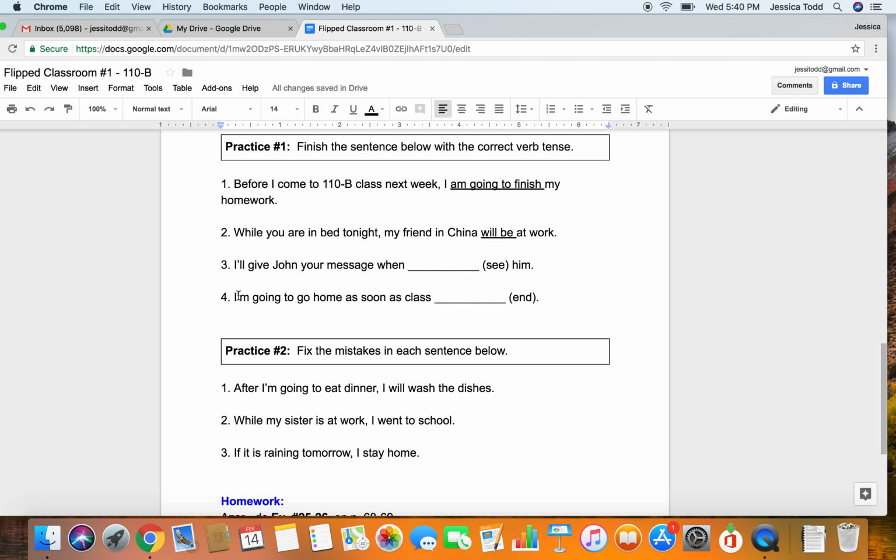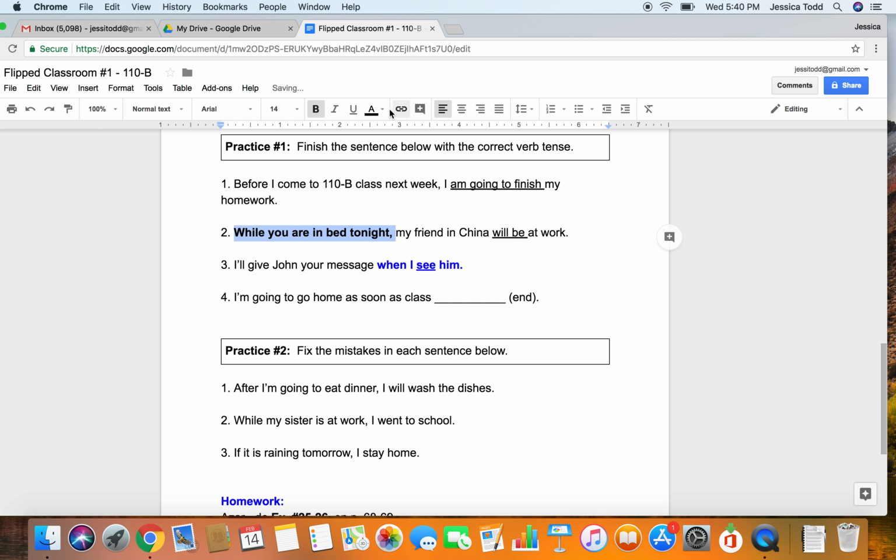Number 3, I'll give John your message when I see him. Okay. For this one, we're using present simple. Why? Because the time clause comes second. Remember, with the time clause, we always are going to use present simple. In the other clause, we're using future here. Okay, just like in number 2, the time clause is first.